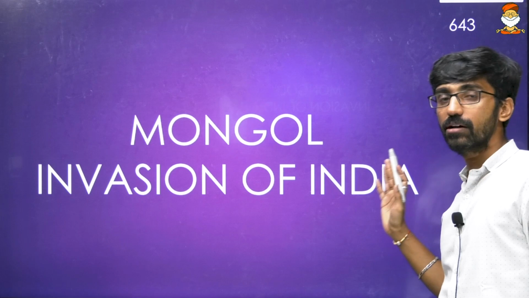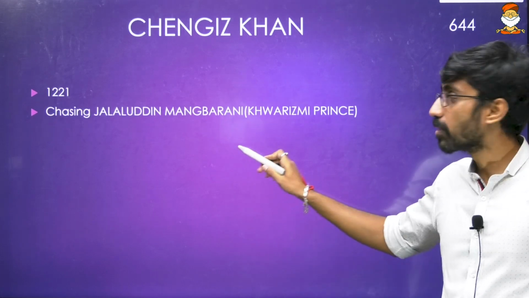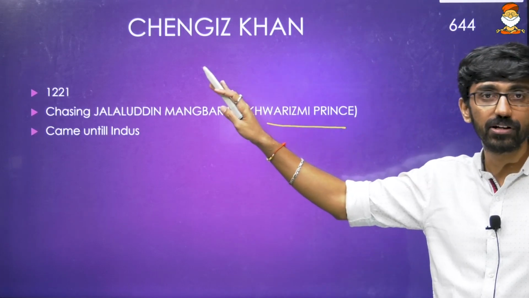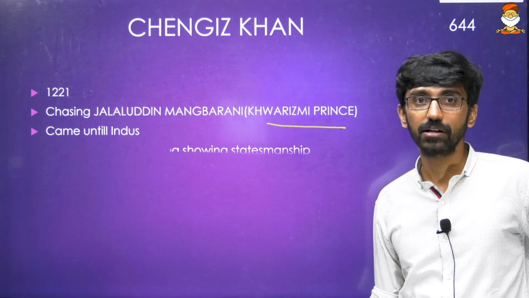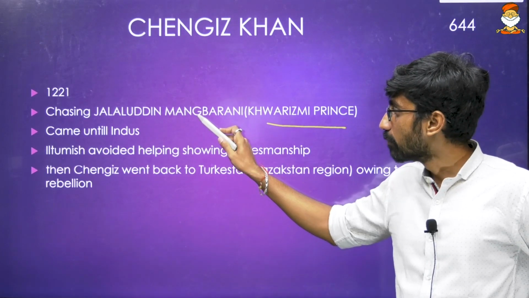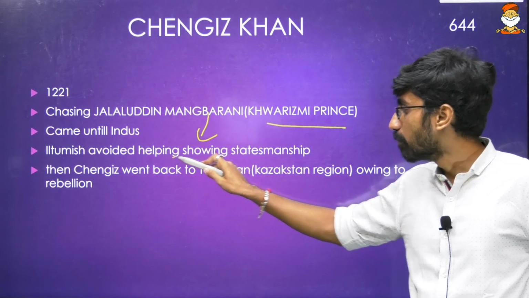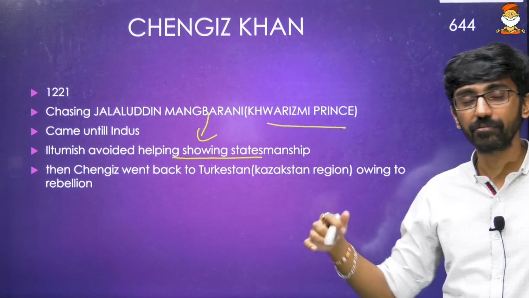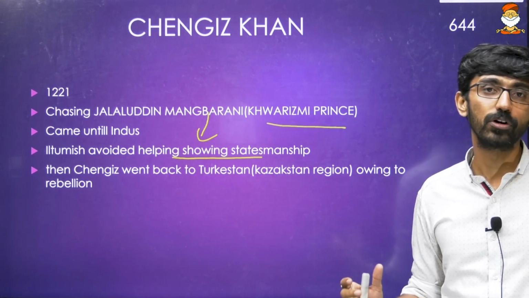We'll discuss Mongol invasion throughout the Delhi Sultans. Again, chronologically, I discussed first Mughals. Now I am discussing Delhi Sultans. So still, we'll go through because we are discussing theme wise. So Genghis Khan, 1221, chasing Jalaluddin Mangbarani, of the Khawarizmi empire from Central Asia, came until the Indus River, and this Mangbarani asked for Iltutmish's help, but Iltutmish did not give any help, because if he had given help, Genghis Khan would have come to Delhi also.